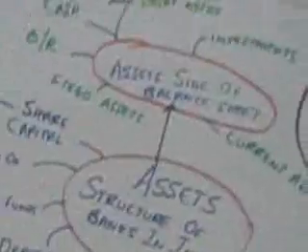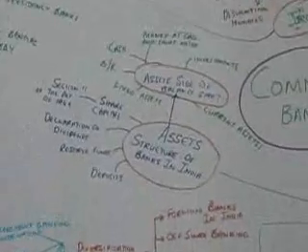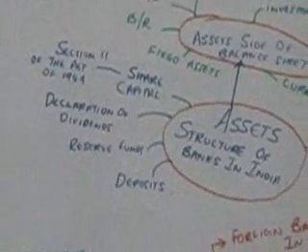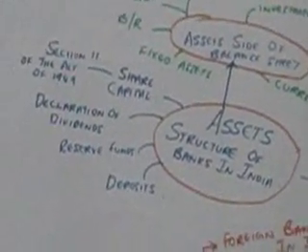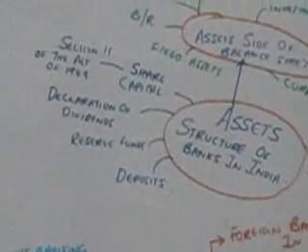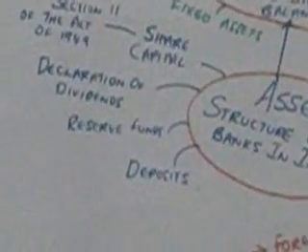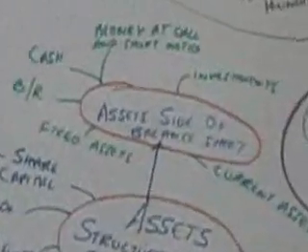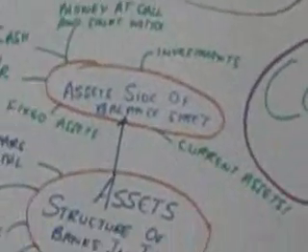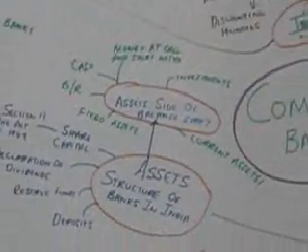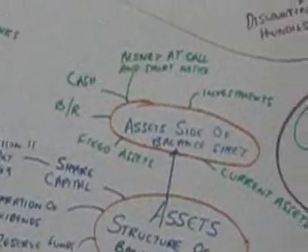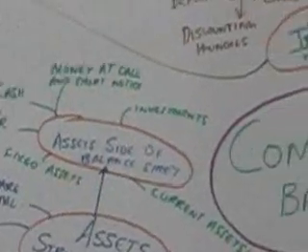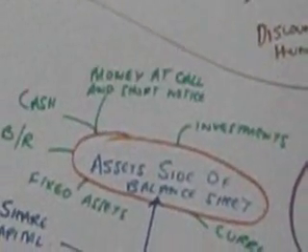Okay, and finally we're going to talk about the asset structure of banks in India. Now the asset structure of banks in India follows section 11 of the Act of 1949, and it also extends its control to the share capital. It requires the declaration of dividends, of its reserve funds and the deposits of the commercial banks. Also on the asset side of the balance sheet, certain particular assets are to be declared. That is the current assets, which include cash in hand and cash at bank, the bills receivable, the fixed assets of the commercial banks, as well as the investments, and most importantly the money at call and short notice.